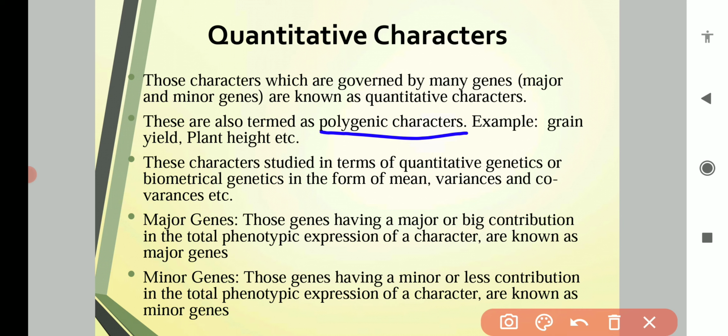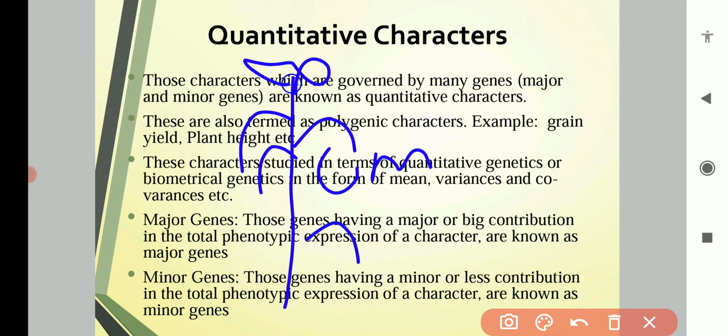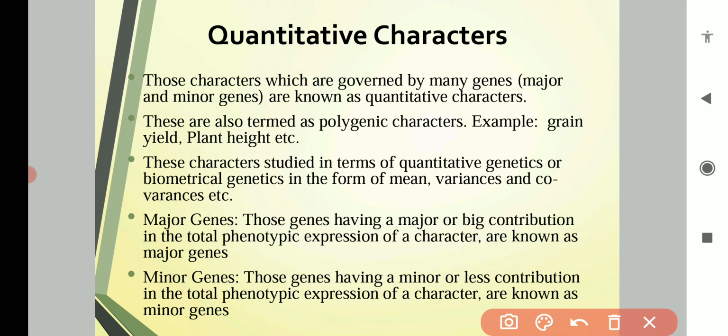Examples of such characters in plants are grain yield, plant height, leaf length, and leaf width, all those characters which are measured in terms of quantity. Plant height can be measured in centimeters or meters.